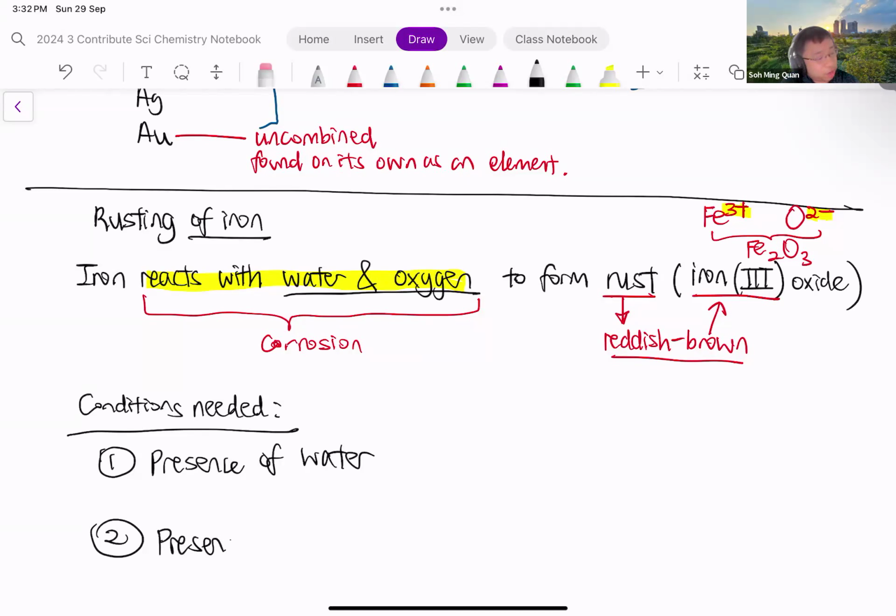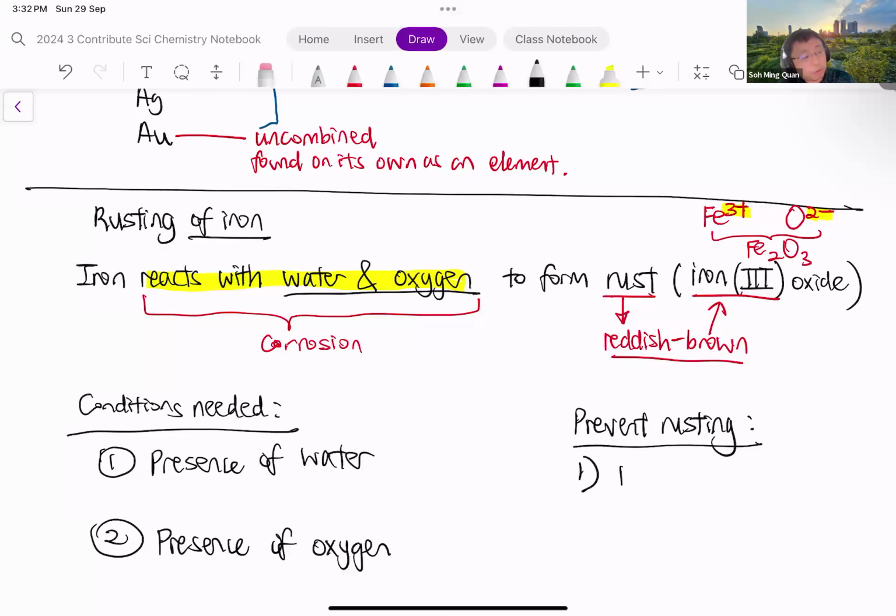The next condition for rusting is the presence of oxygen. Oxygen is found in air. All right. So you just need oxygen in the air as well as water vapor in the air for the iron to start rusting. Okay, so these are the two conditions needed for rusting to happen: presence of water and presence of oxygen. So now that we know this, how can you prevent rusting?